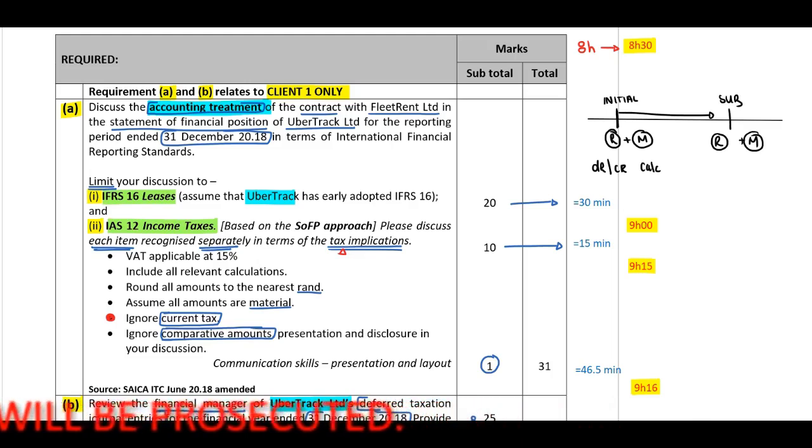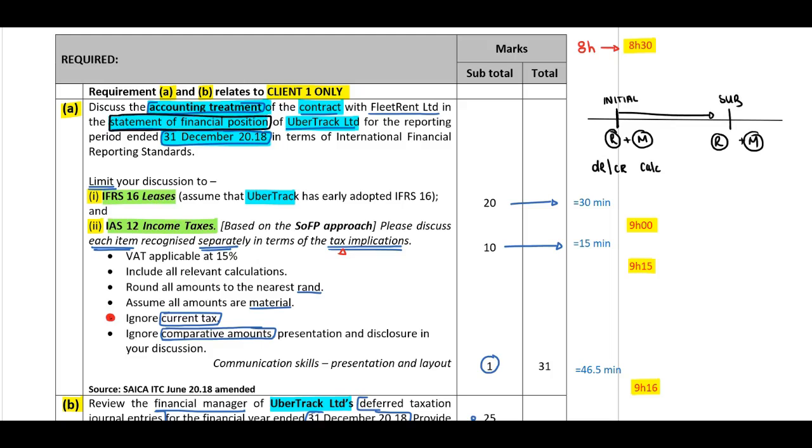Right, now discuss the accounting treatment of the contract with Fleet Rent Limited and the statement of financial position of UberTrack Limited for the reporting period ended 31 December 2018 in terms of International Financial Reporting Standards. Guys, you need to focus. This is in the statement of financial position. Important. And they indicate to us, limit your discussion to IFRS 16 leases. Assume that UberTrack early adopted IFRS 16 and IAS 12 income taxes based on the statement of financial position approach.